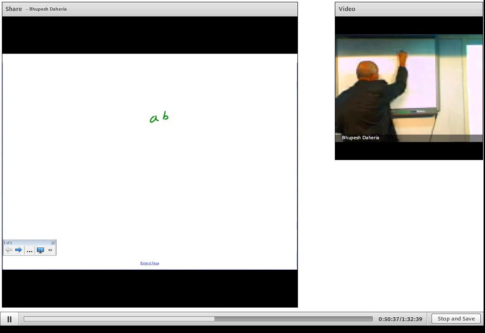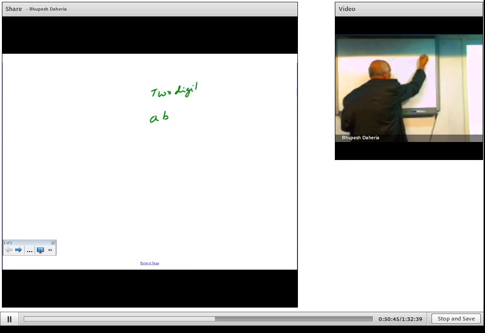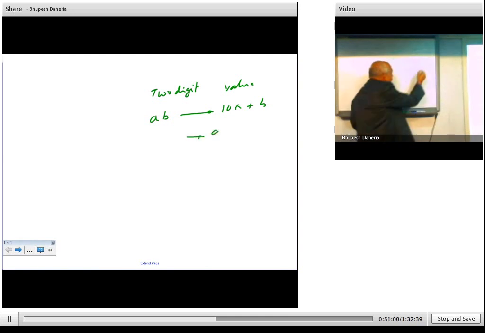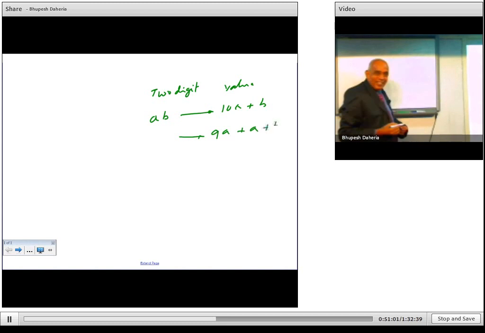This is a 2 digit number. Correct. And so value. We say value. So value will be 10A plus B, correct? Now you split it. This is nothing but 9A plus A plus B. Now 9A is divisible by 3. So only if A plus B is divisible by 3, then the entire number is divisible by 3. So that is why it is divisible.